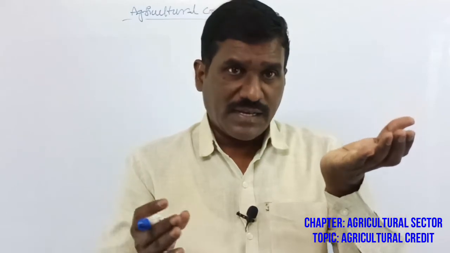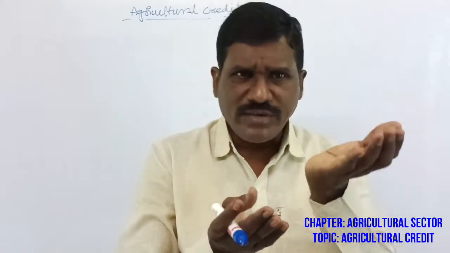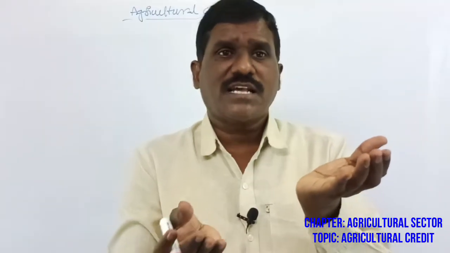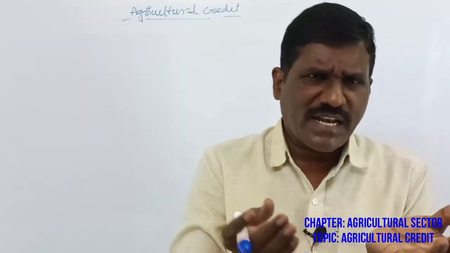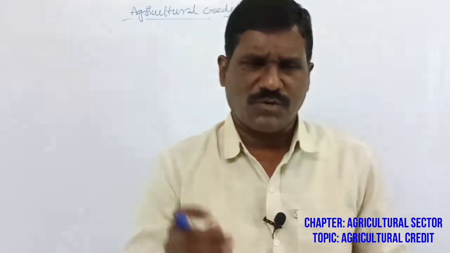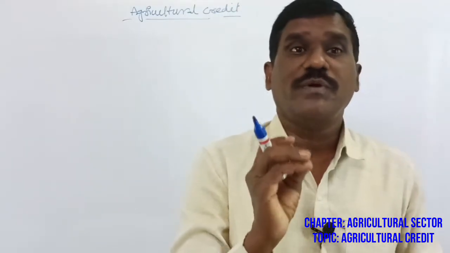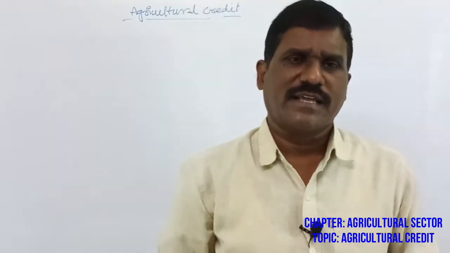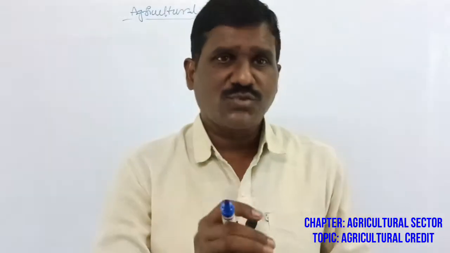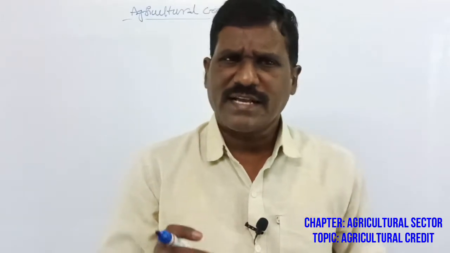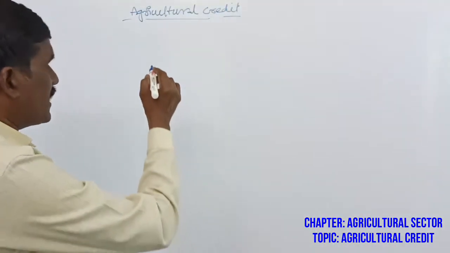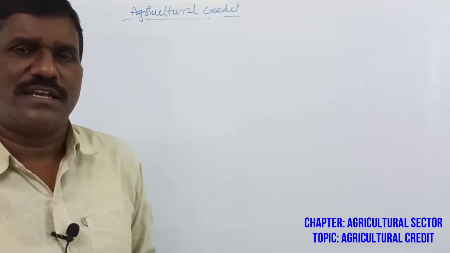To increase agricultural productivity, agricultural support is needed. Agricultural support means credit facilities are essential to increase agricultural production. What are agricultural credits? They are the resources needed to support productivity in agriculture. So agriculture needs agricultural credit. Who is ready to give agricultural credit to the agriculture sector? First of all, how many types of agricultural credit are there?